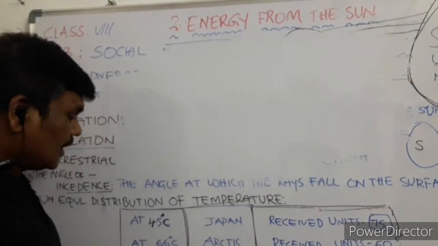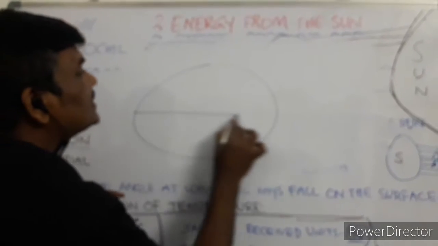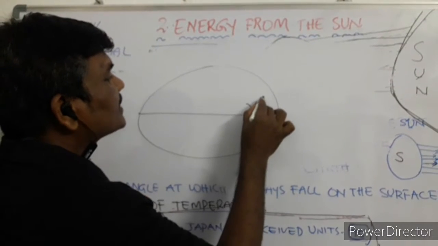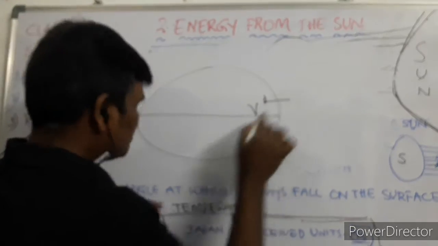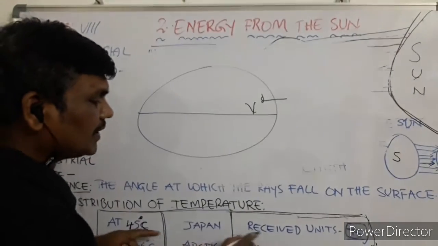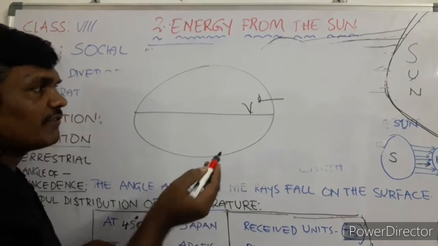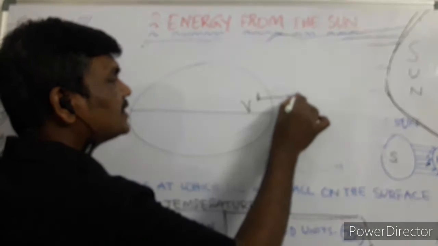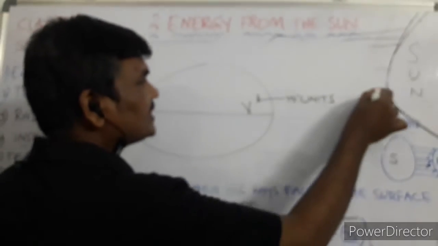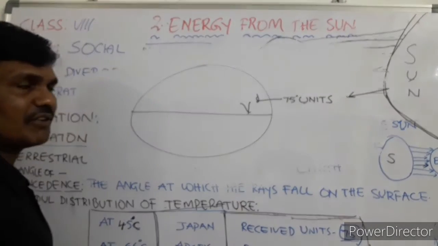Now focus here. See 45 degrees. Where is 45 degrees? Imagine this is India, and somewhere here is Japan. Japan is at 45 degrees. It receives 75 units of temperature from the sun. That is what you have to understand.